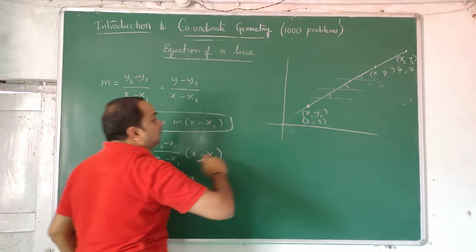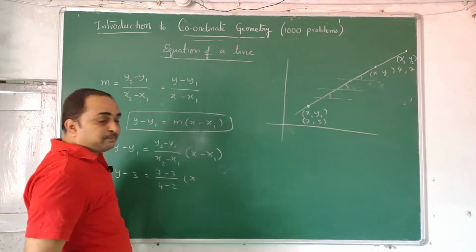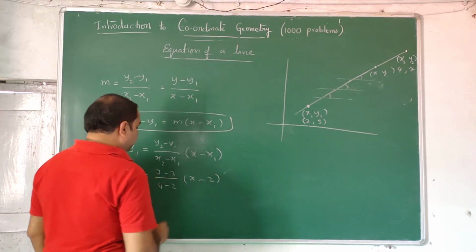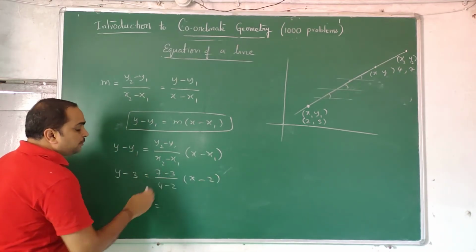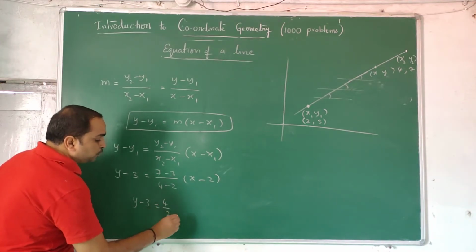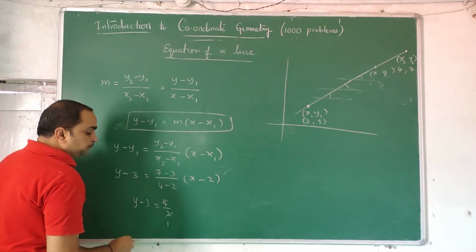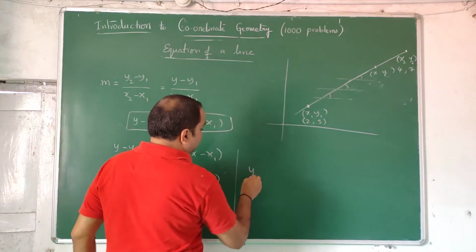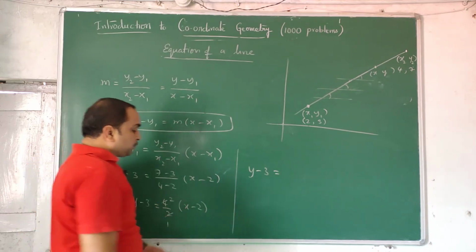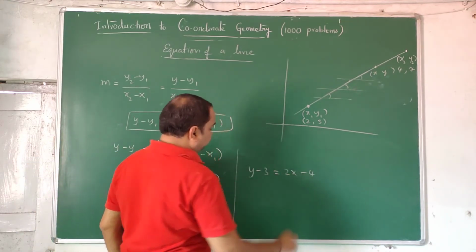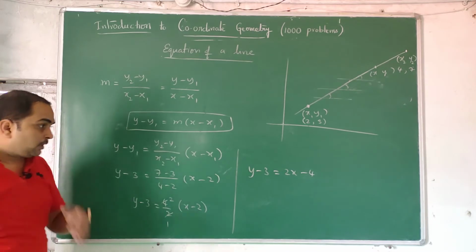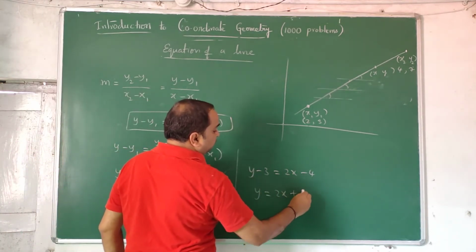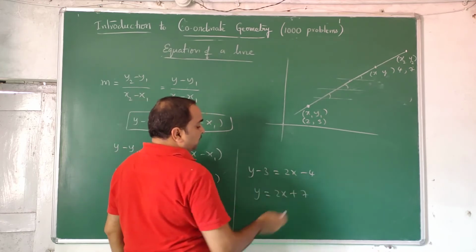This x, y is a point that satisfies the whole line. So y minus 3 is equal to 4 by 2, which is 2, into (x minus 2). y minus 3 is equal to 2x minus 4. So y is equal to 2x, sorry, minus 4 plus 3, that is minus 1.